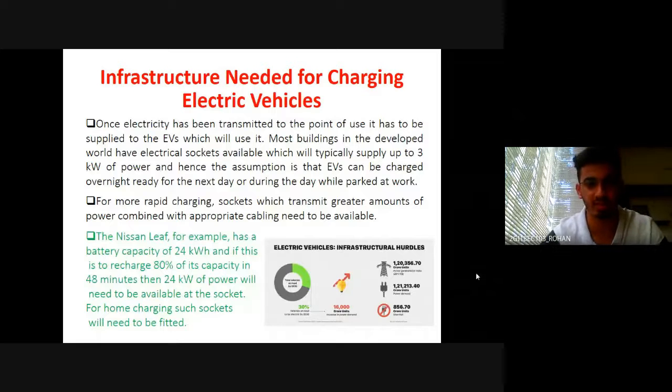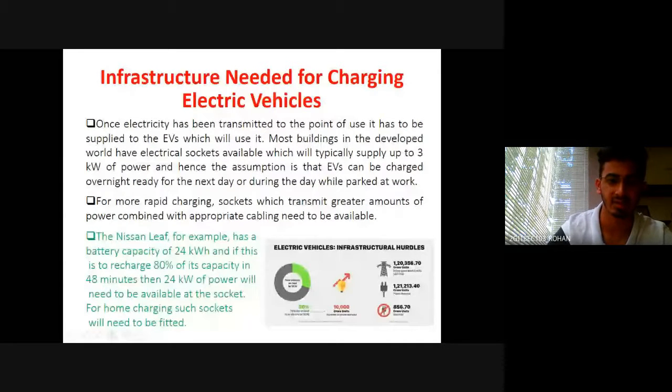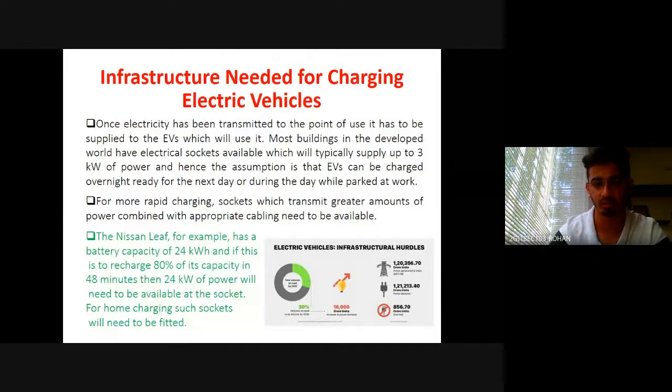Here is a small example. The Nissan Leaf, for example, has a battery capacity of 24 kilowatt-hours, and if it is to charge 80% of its capacity in 48 minutes, then 24 kilowatts of power will need to be available at the socket for home charging. Such sockets will need to be fitted. This says what type of socket should be fixed. We cannot fix just any type of socket, as it cannot charge any vehicle. There are specific sockets for specific vehicles, so we should use a specific socket so we can get 100% efficiency and the exact time, and we can charge the vehicle sooner.